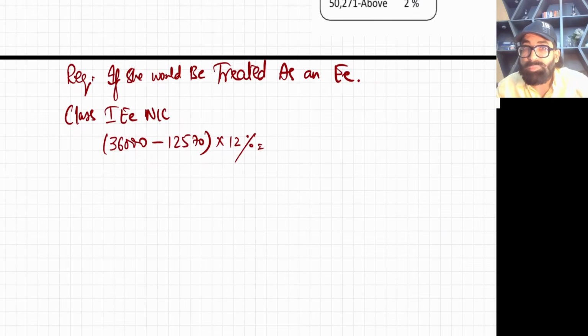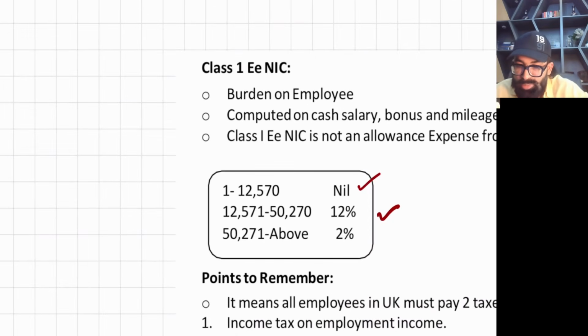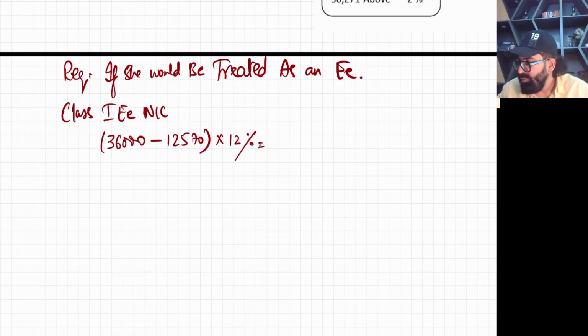As you are on revision days, you must know how to calculate tax and NICs. These are the basic things. The first band has a nil rate, so I have simply subtracted it, and for the second band I have applied 12%.